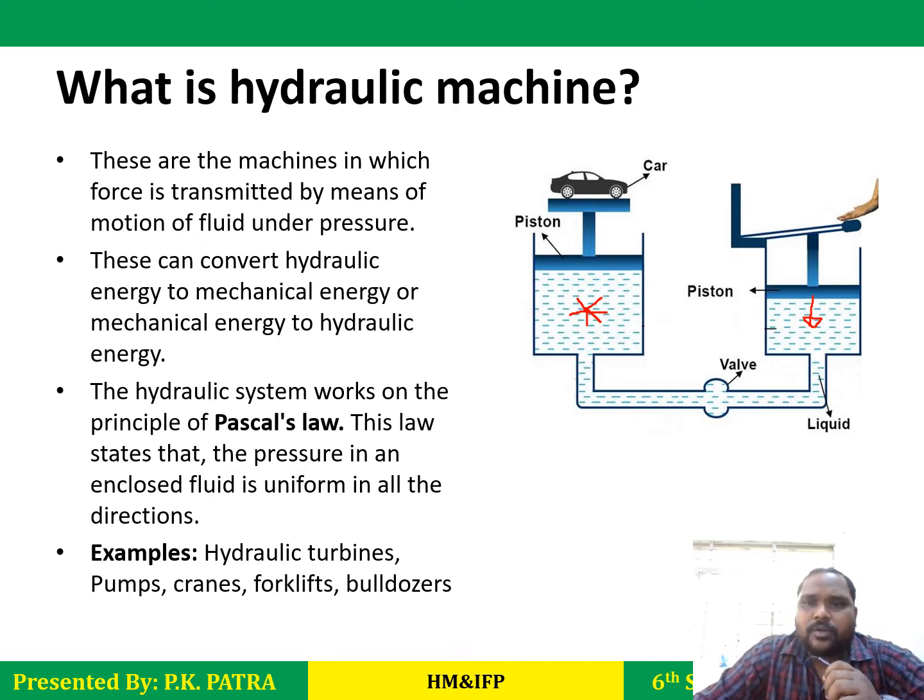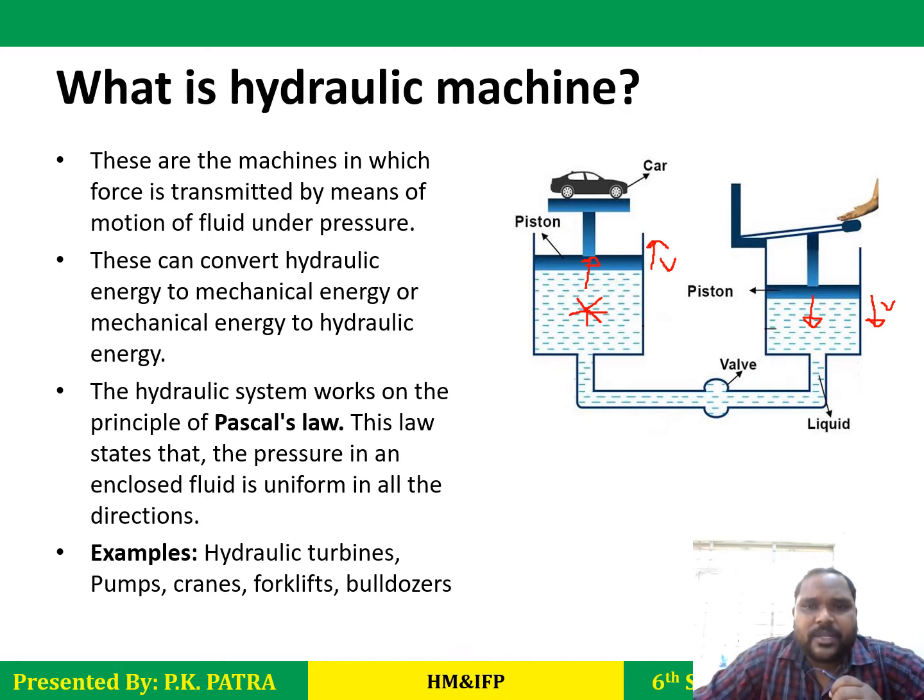So the amount of fluid displaced here is the same as the amount of fluid rising here. When this fluid rises, it will move this plunger upward, and this will help to lift the car. This is the verification of Pascal's law, because the pressure is uniform on all the surfaces. And this is how the hydraulic system works.